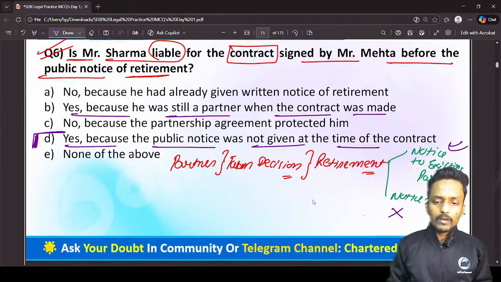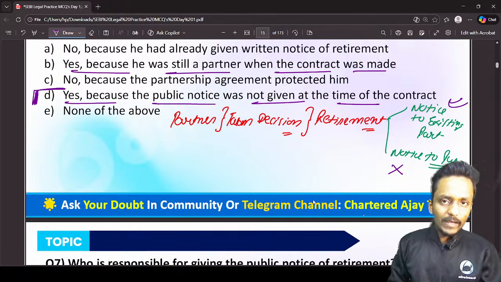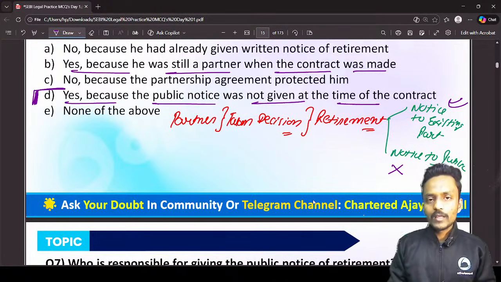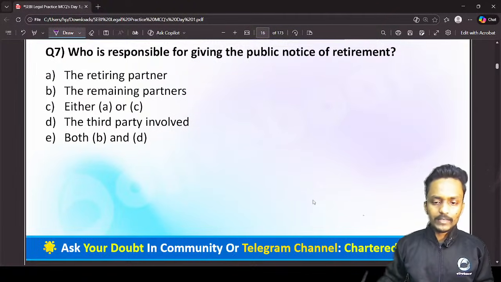Because a public notice was not given at the time of retirement, you are still liable to all the outsiders until you have given the public notice. That's the reason option D is the correct answer.